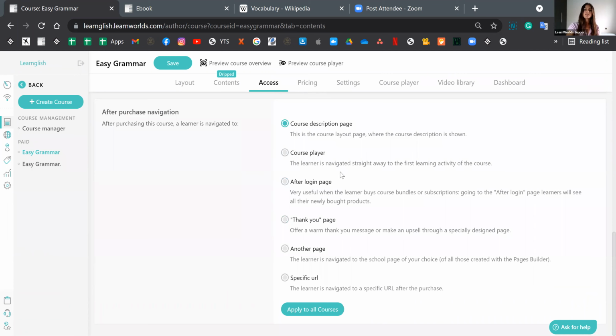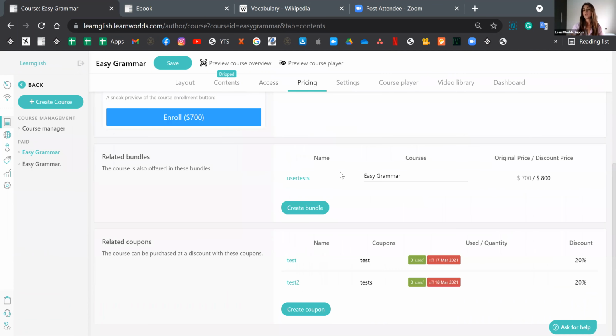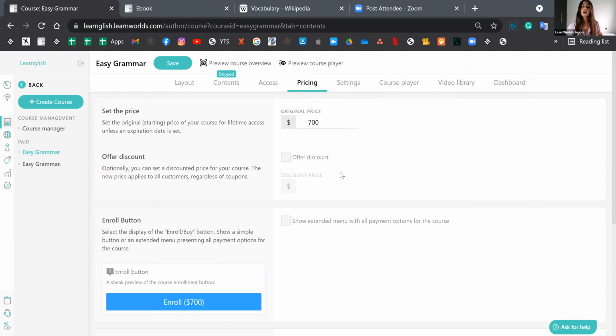Next up, we have the pricing tab. So this is only enabled for paid courses, of course. So if it's a free course, this tab right here will be grayed out and you won't be able to edit it. So the course pricing can be edited from here. The discount, if you'd like to apply it, can be applied over here.